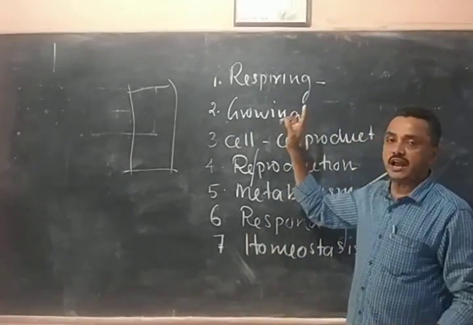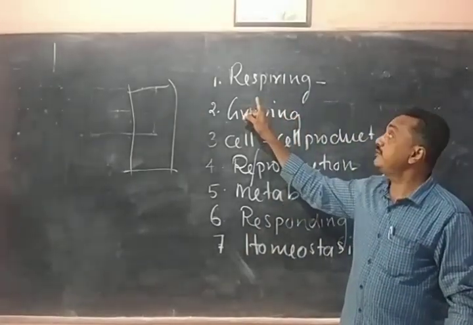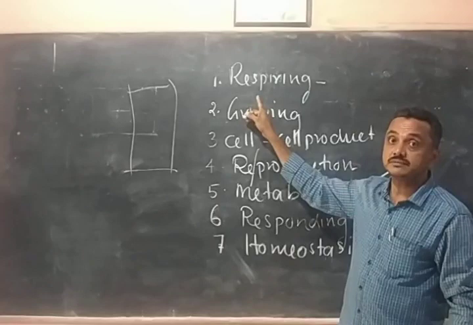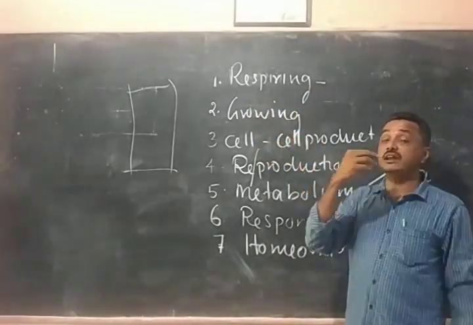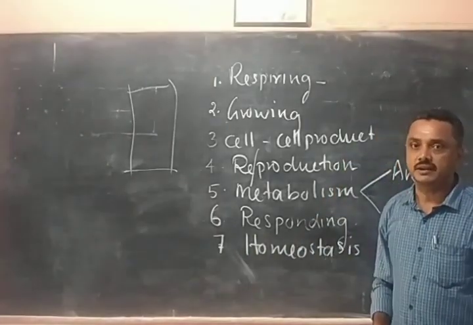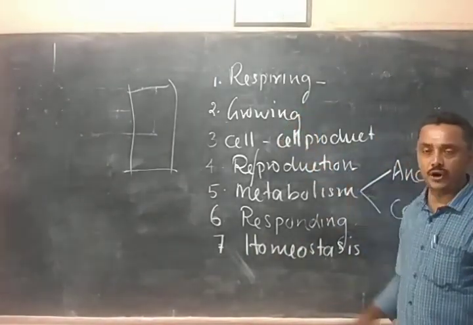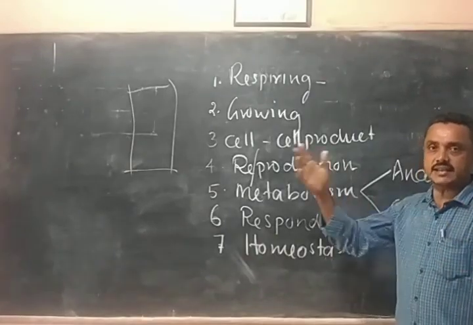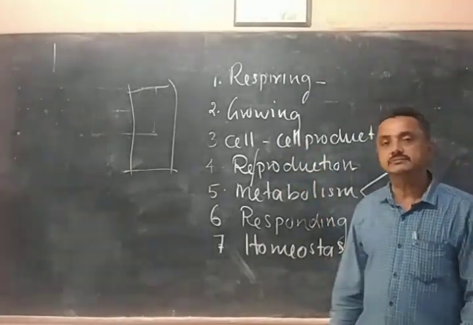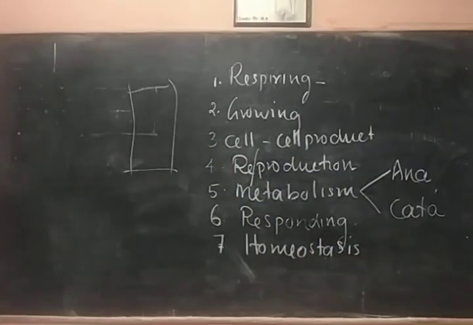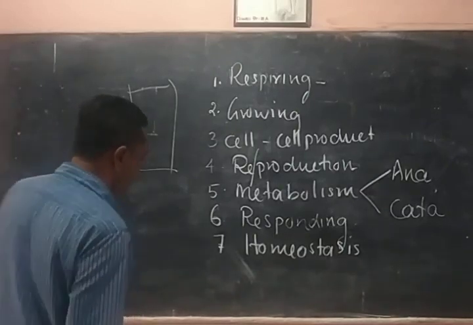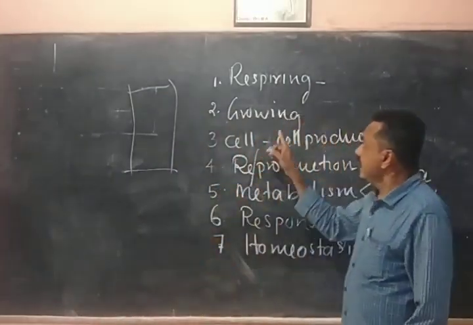So, living organisms are showing response, living organisms are respiring, they will take oxygen and give out carbon dioxide. Living organisms are growing, their size increases, that process is called growing.